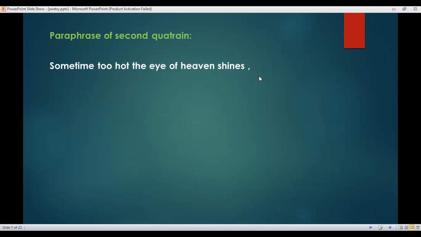The second stanza, the second quatrain. Sometime too hot the eye of heaven shines, and often is his gold complexion dimmed. What is the meaning of complexion? Complexion means color of face. Okay? Dimmed means made dim or made dull, not bright.